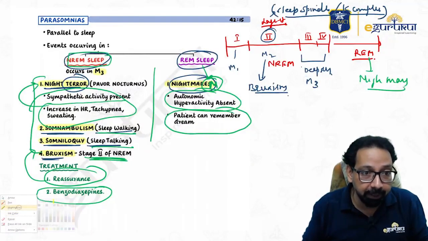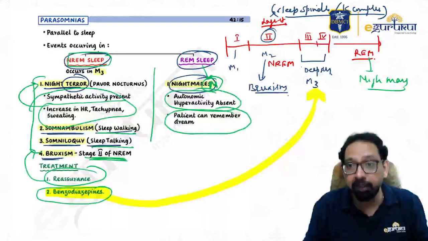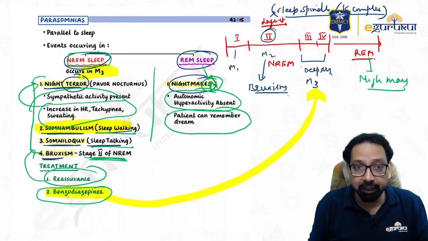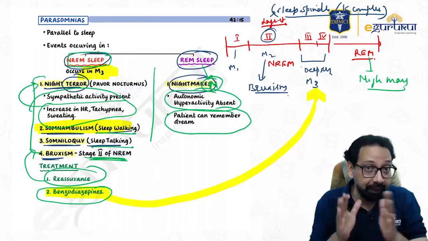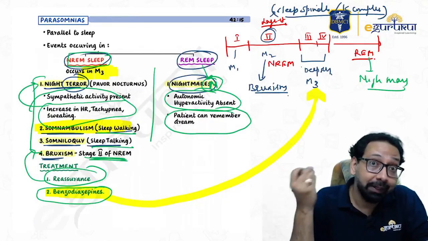Why benzodiazepine? Benzodiazepine decreases M3. You all know that somnambulism occurs in M3. So, if the duration of M3 is decreased, then the chances of somnambulism will be decreased.